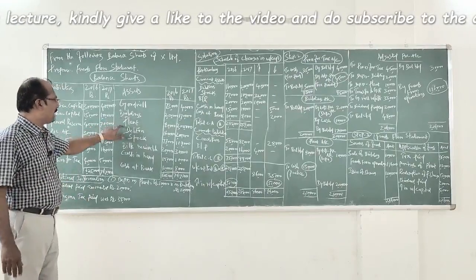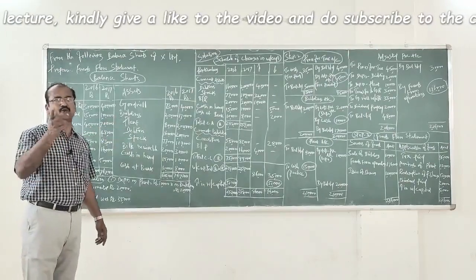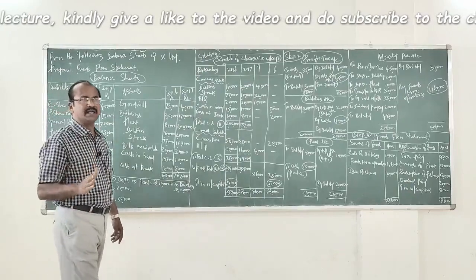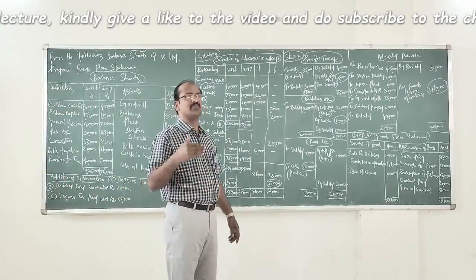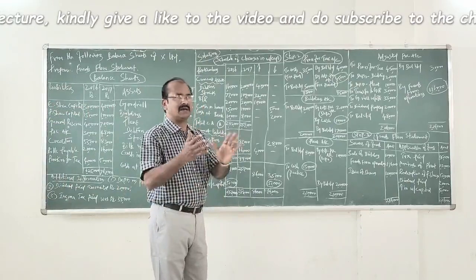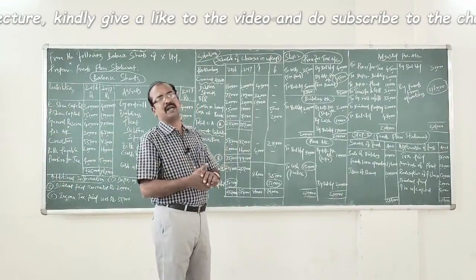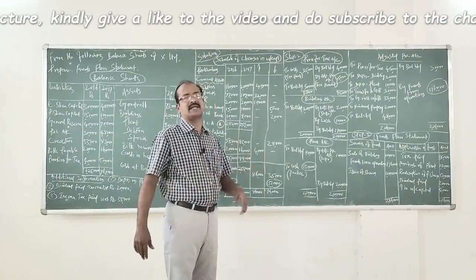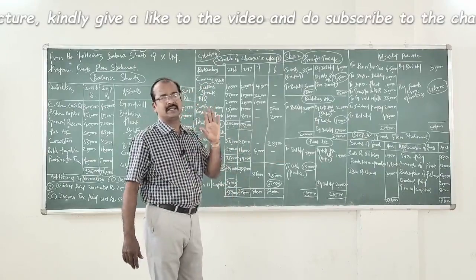Now building, plant, for these two fixed assets we need to open ledger accounts. Buildings and plant, they are being debit balance. Definitely you need to write the opening balance of these items in their ledgers in the debit side.